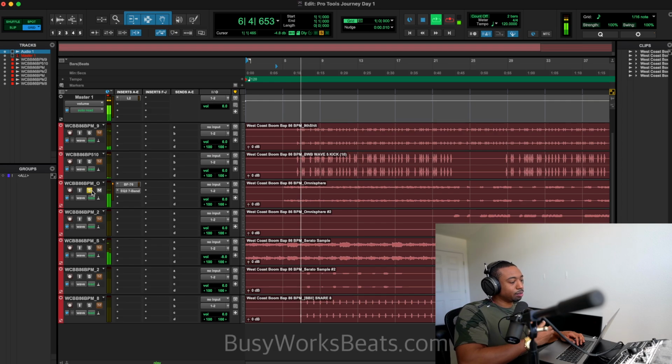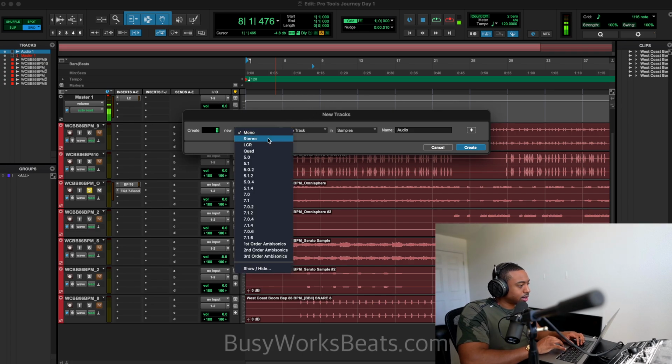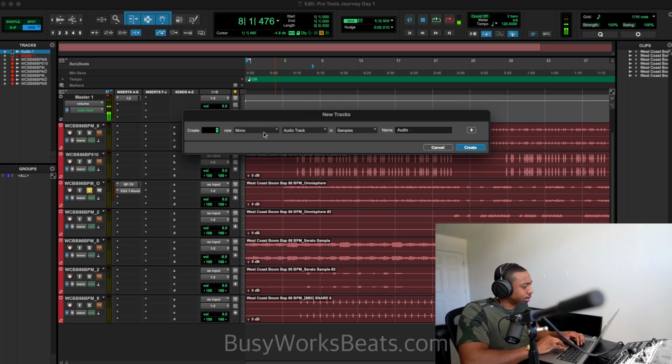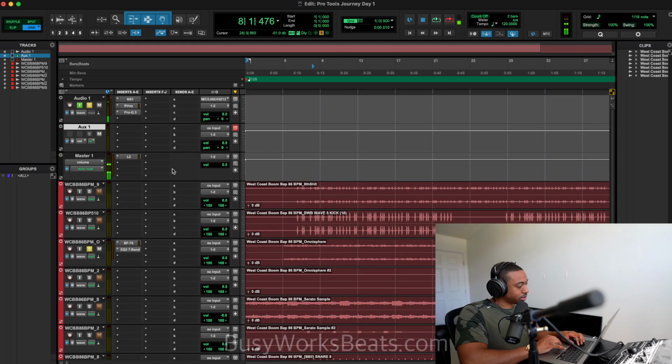So to make the bass heard, we could add more harmonics through tape saturation. So let's add a track. Let's hit Control Shift N. Let's create, I forget if that's a mono track or stereo, but let's just do mono, audio, and let's make this an aux input. Okay, so this is an aux track. So we're sending the volume of one track to another track called an auxiliary track.